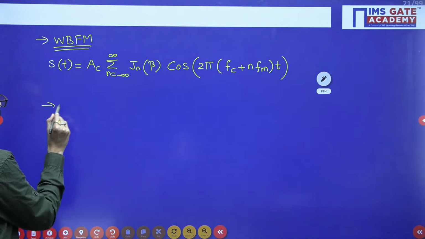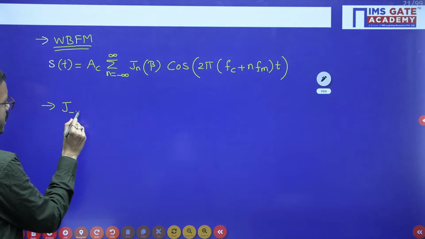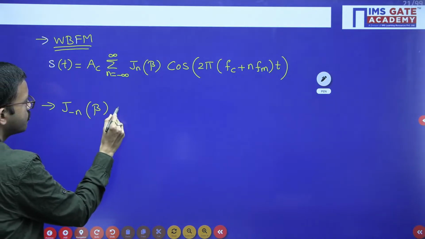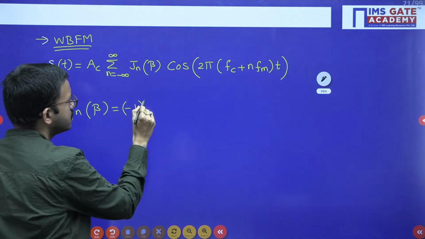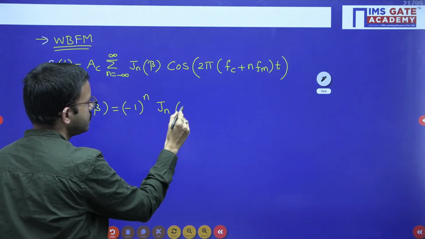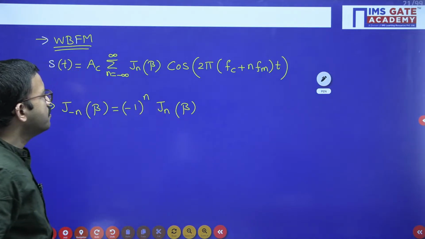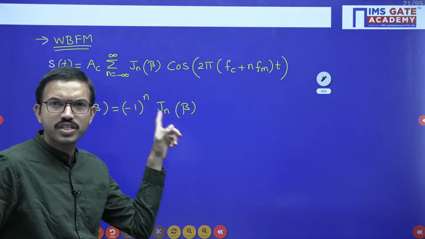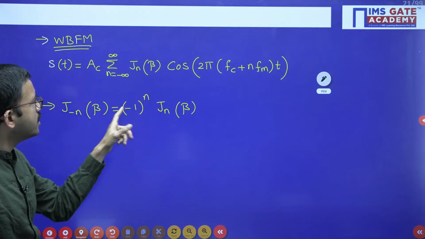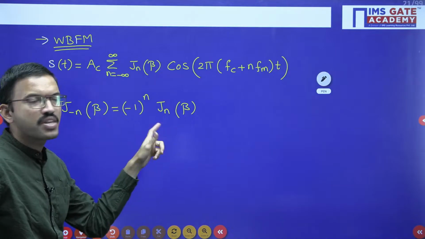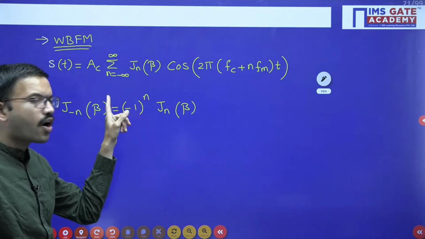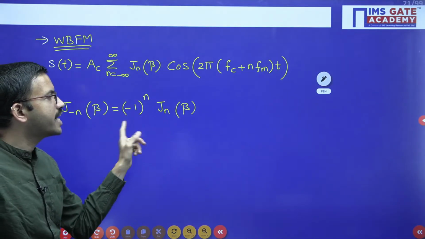Regarding Bessel function properties, J minus n of beta is equal to minus 1 whole power n, Jn of beta. So that means if you are considering n as even numbers, this coefficient and this coefficient both will give the same. Suppose n is odd, then you are getting negative.